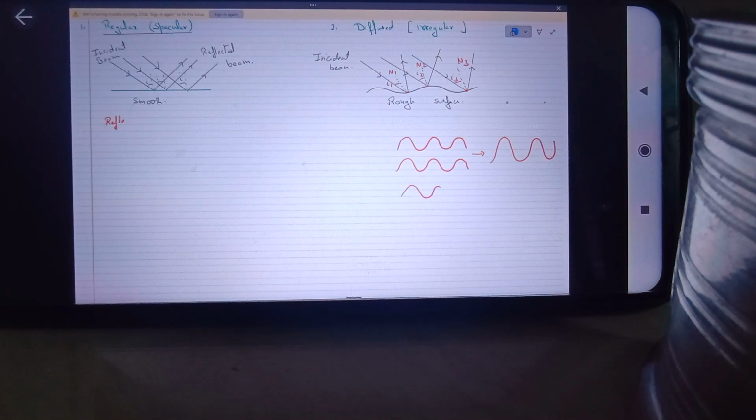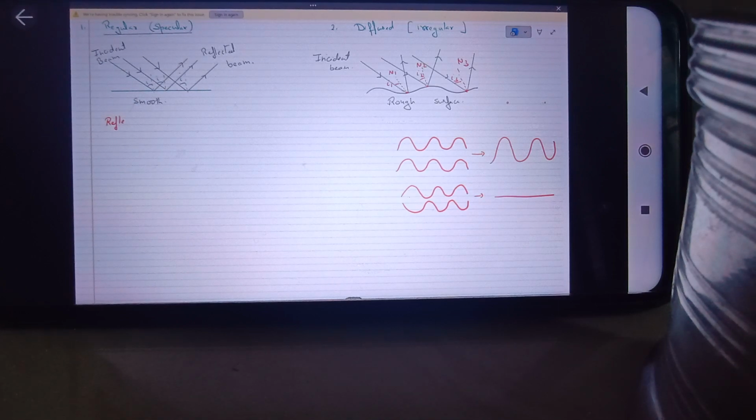But if the crest of one overlaps with the trough of the other, then depending upon the amplitude, they will be subtracted, and if both have the same amplitude, no waves will be propagating. So destructive interference will happen, and if the crest of one is overlapping with the crest of the other, then constructive interference will happen. So the amplitude will increase.